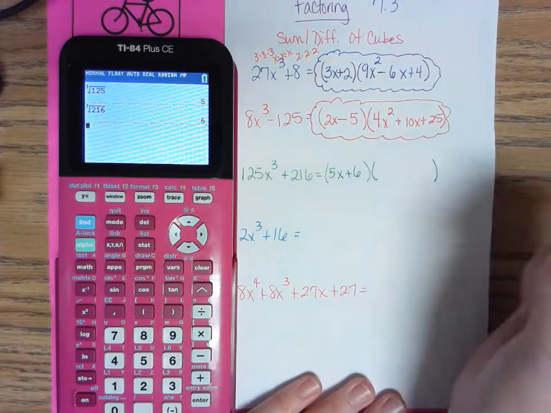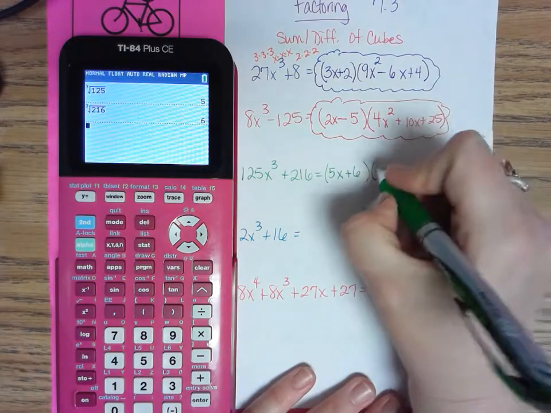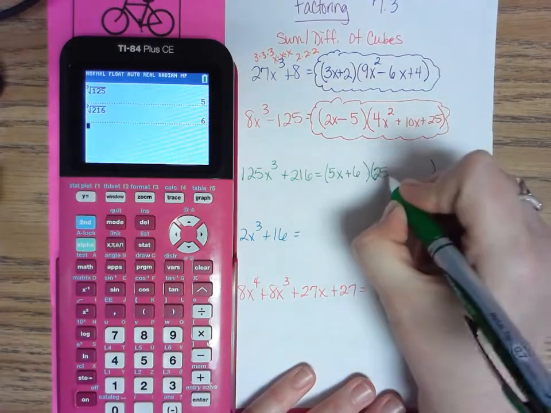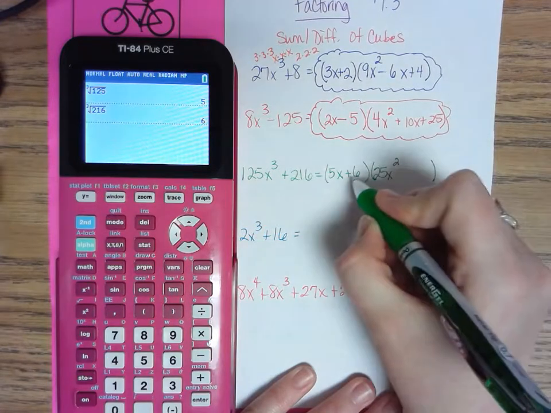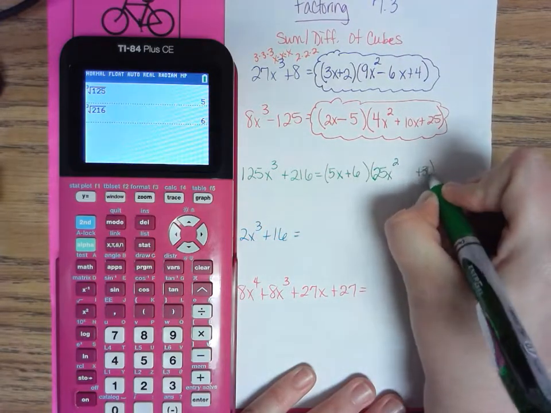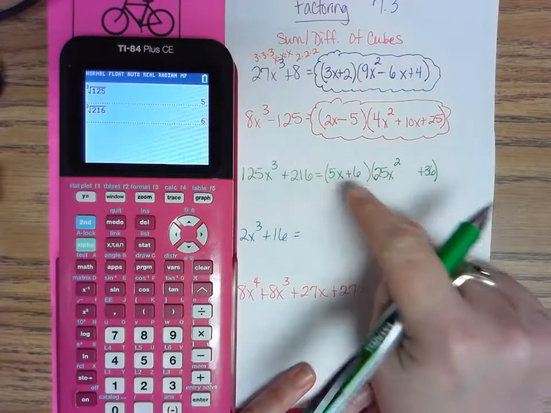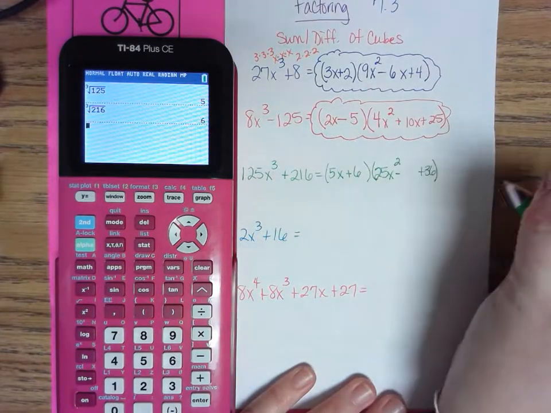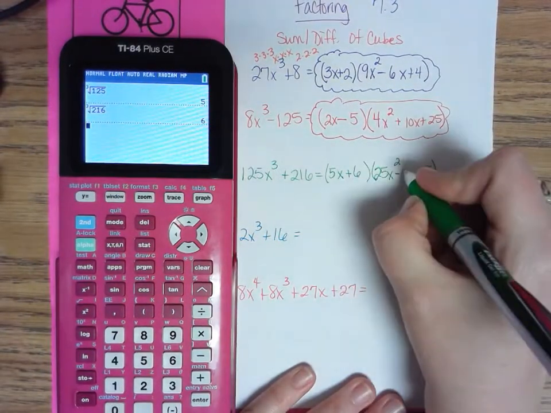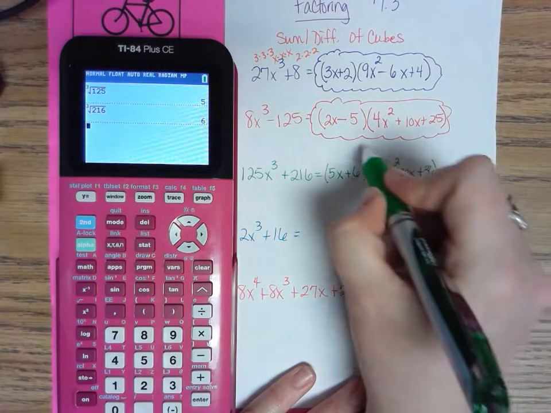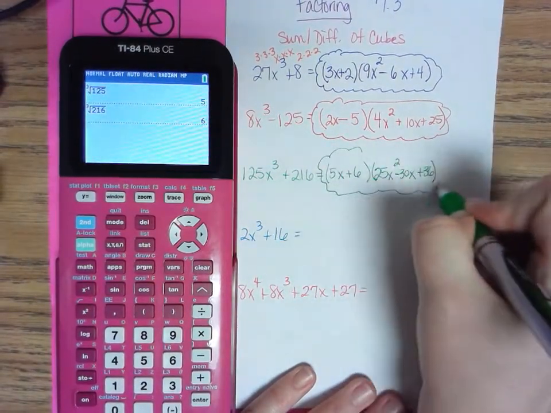And then I'm going to follow the pattern. I'm going to take the first number and square it. I'm going to take the variable and square it. 6 squared will be 36. I started with a plus, so I need to put a minus. And I'm going to multiply the two together, which is 30x. And that's my final answer.